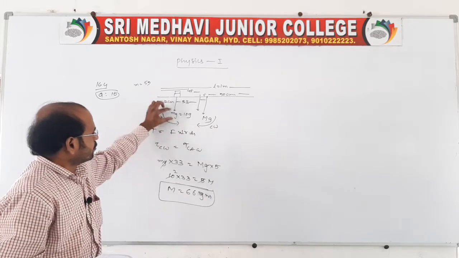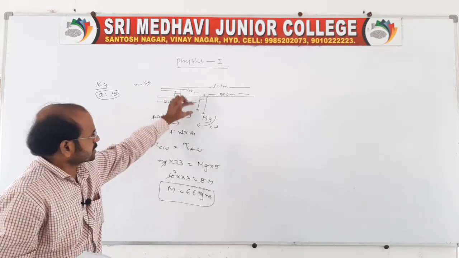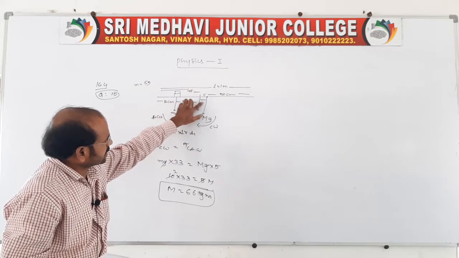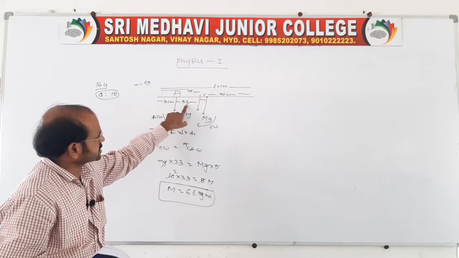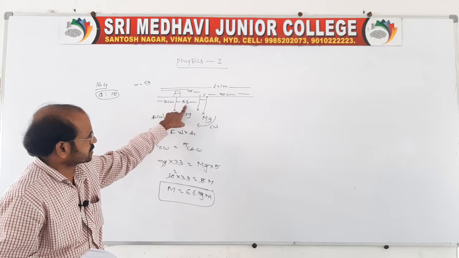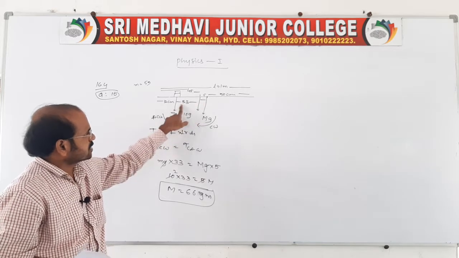So, force into perpendicular distance. Here also, force into perpendicular distance. This distance is 5 centimeter. This distance is 33 centimeter. So, capital MG into 5, and 33 into MG.